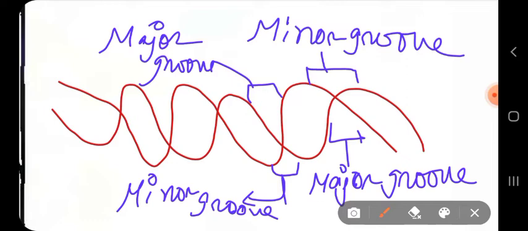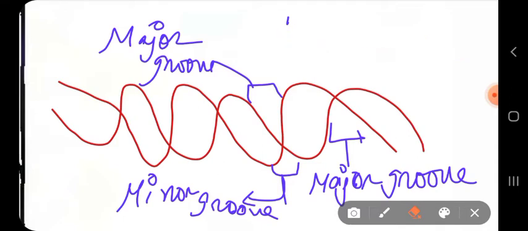The TATA box binding protein is a transcription factor which initiates transcription. It binds to the minor groove of the DNA using its beta pleated sheet. So the beta pleated sheet of the TATA box binding protein binds to the minor groove of the DNA.